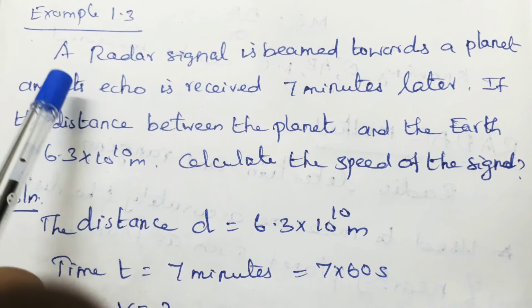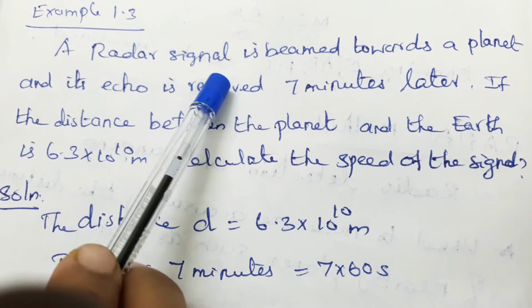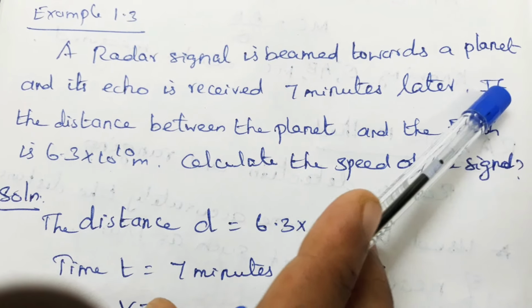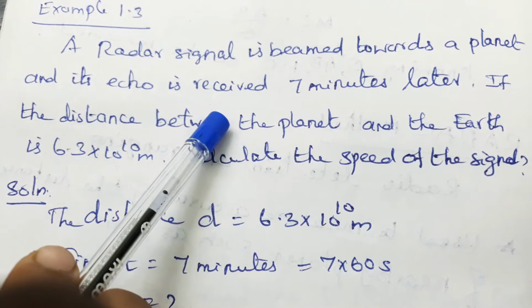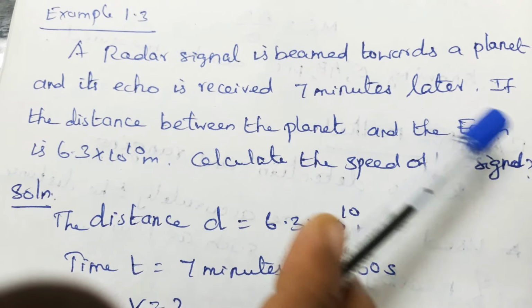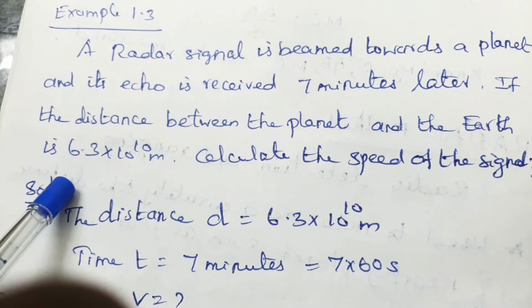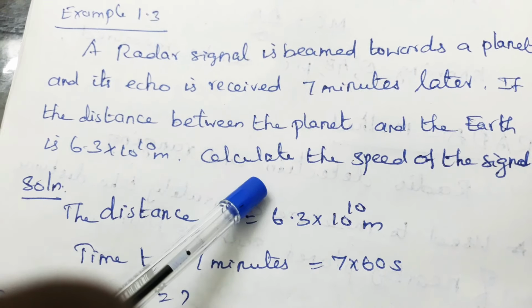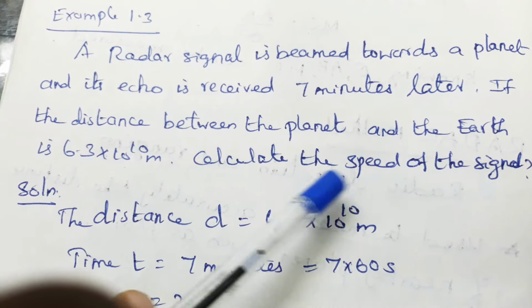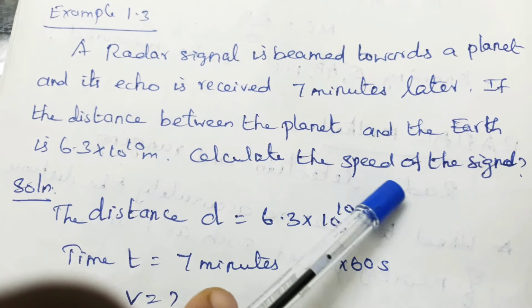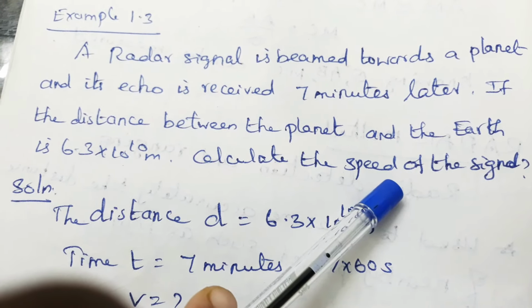Once again I am reading. Here they are asked to calculate the speed of the signal.